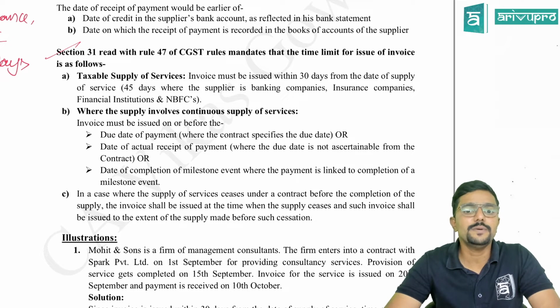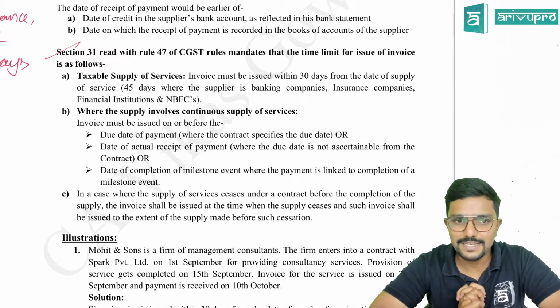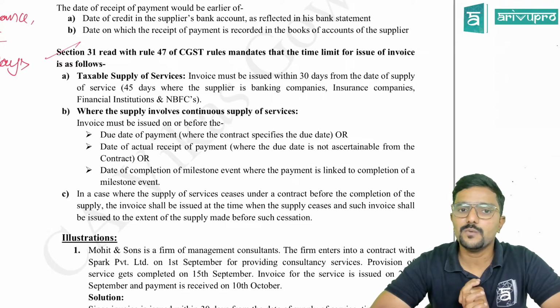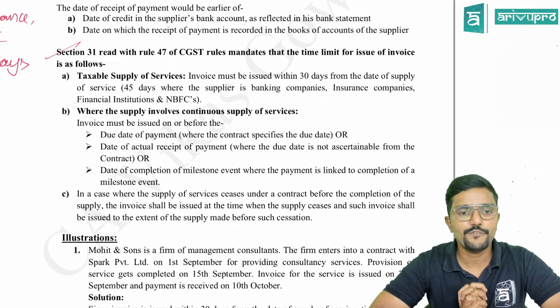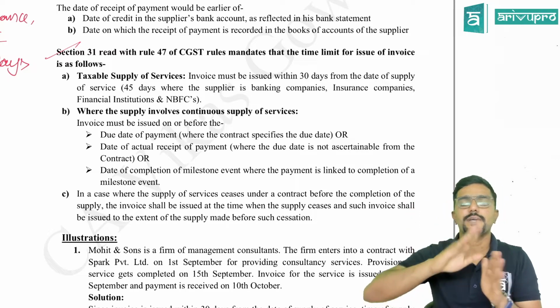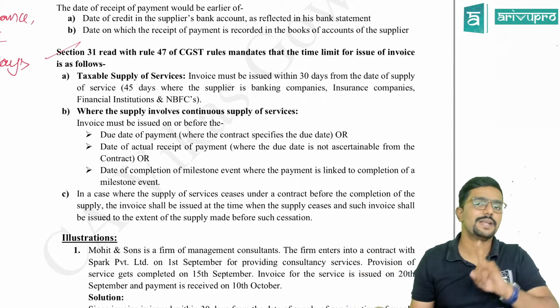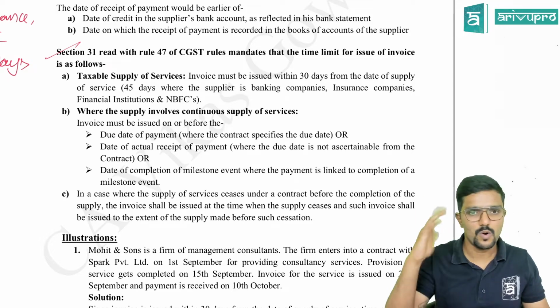mandates that the time limit for issue of invoice is as follows. So the time limit or the due date to issue invoice is as follows. Taxable supply of services: invoice must be issued within 30 days from the date of supply of service. This is in normal cases. Or 45 days where the supplier is banking companies, insurance company, financial institution, and NBFC, guys. So for these 4 suppliers, 45 days, some extra time is given. Whereas for all others, it is only 30 days. Okay, sir.